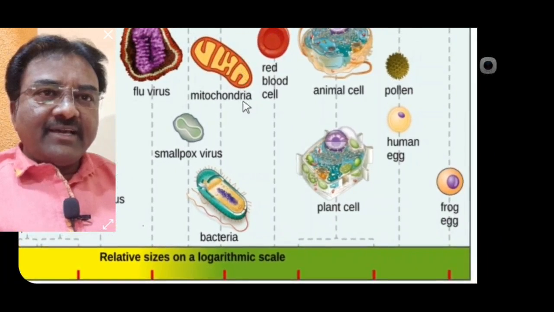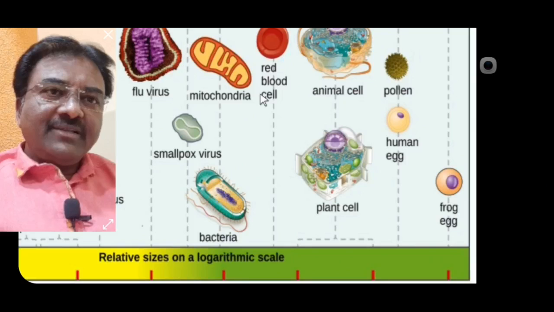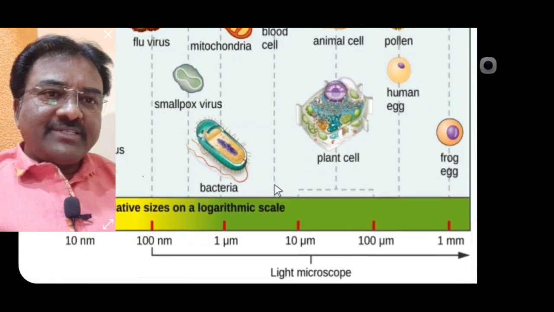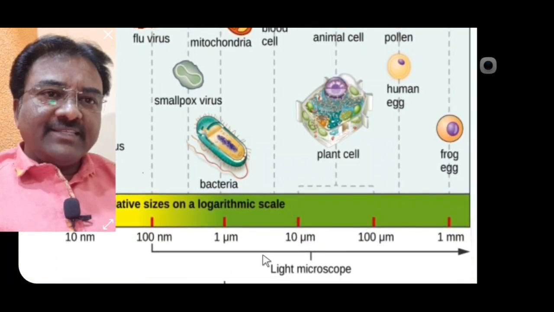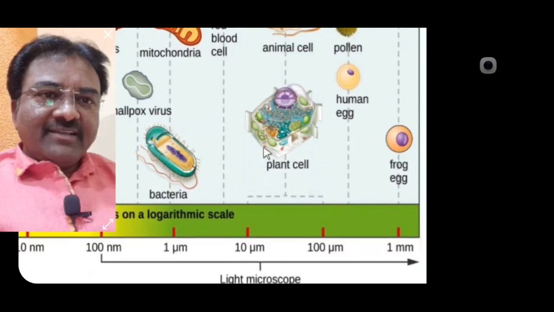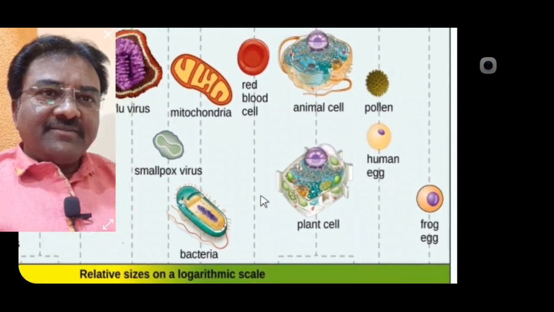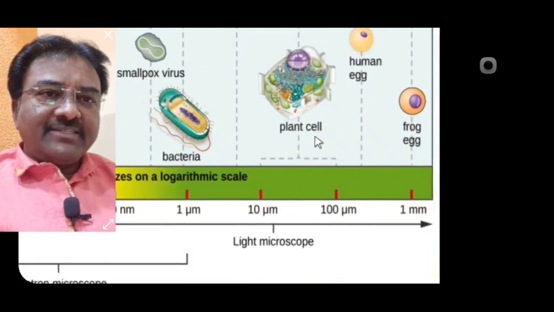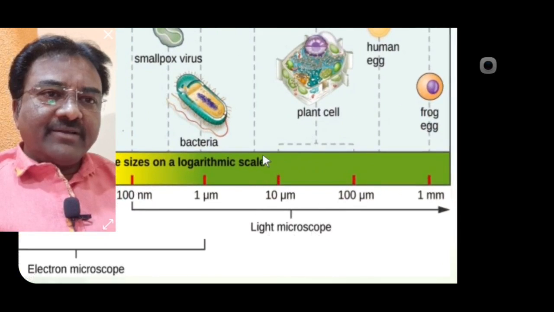RBC, red blood cell, is about 6 micrometer in size, while animal cell and plant cell are about 10 micrometer to 100 micrometer in size.